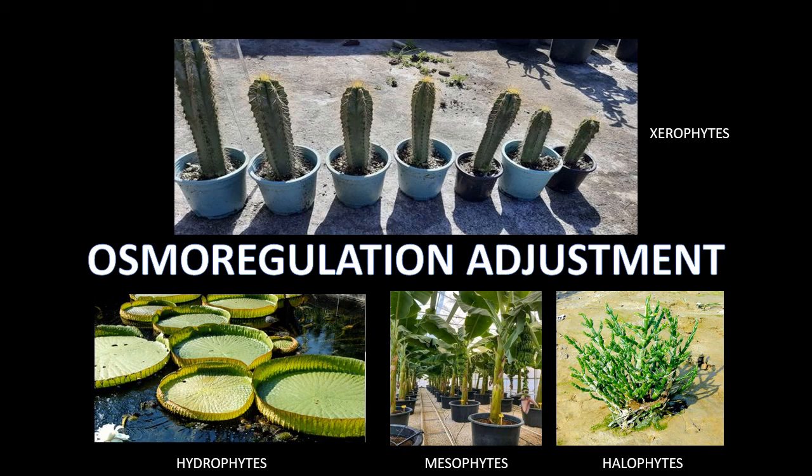Halophytes are those plants which face high salt concentration in the soil, so they develop salt glands to remove extra amounts of salt and to adjust to their environment. So friends, this is all about homeostasis in plants.